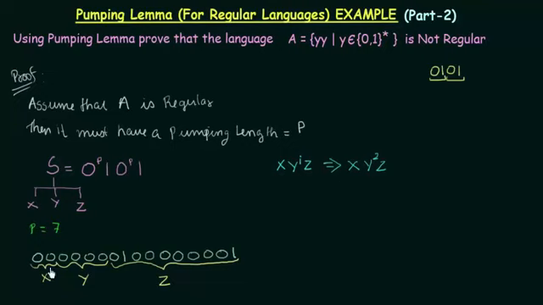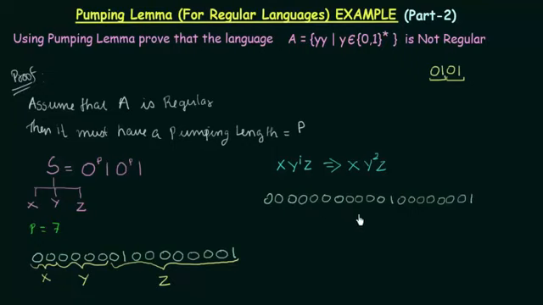So let us make our string in this way. What is x? x is 0 0 0 0. And what is y? y contains 1 2 3 4 zeros, and it is y squared, so we have to repeat y once more: 1 2 3 4 more zeros, and then z. z is 0 1 followed by 7 zeros and then 1. Okay, so this is the string that we obtained.